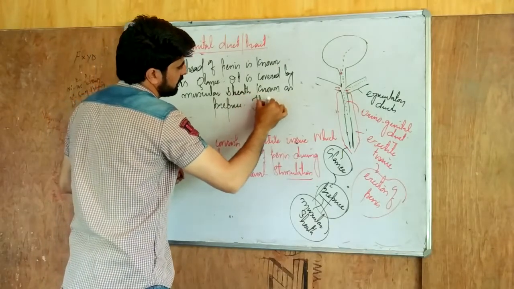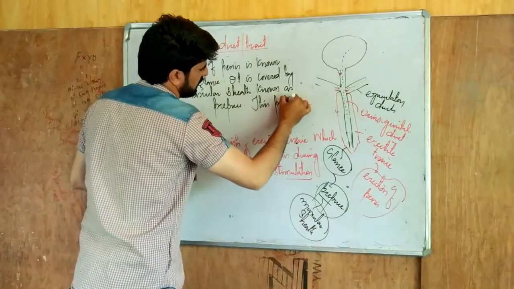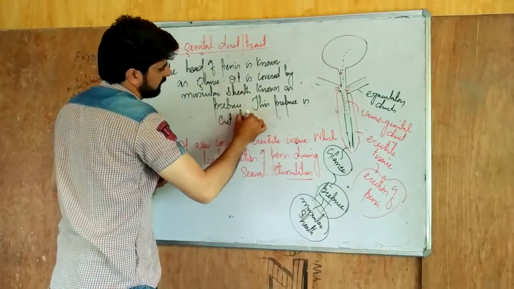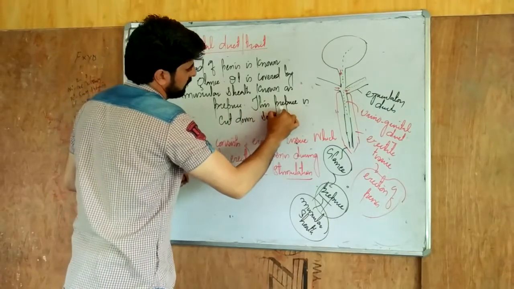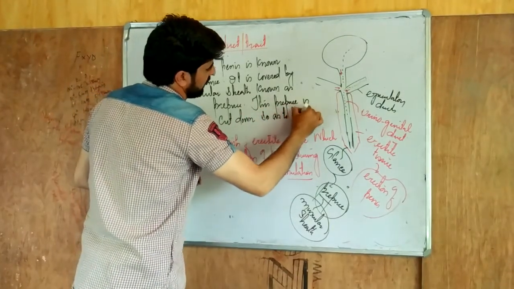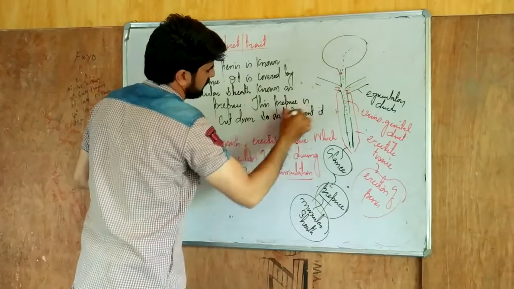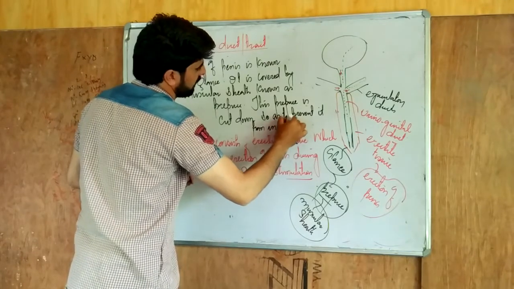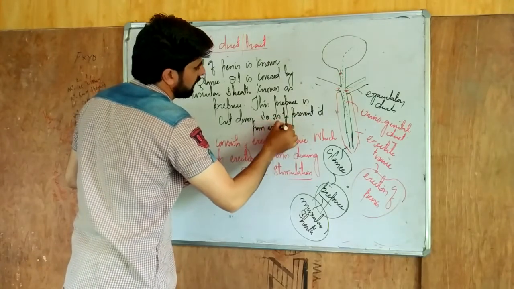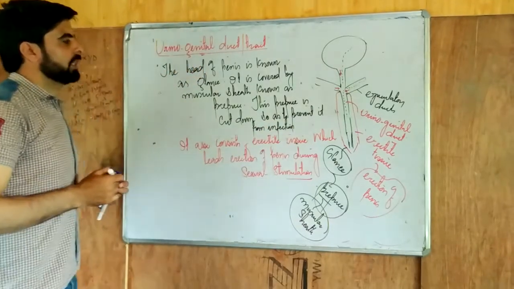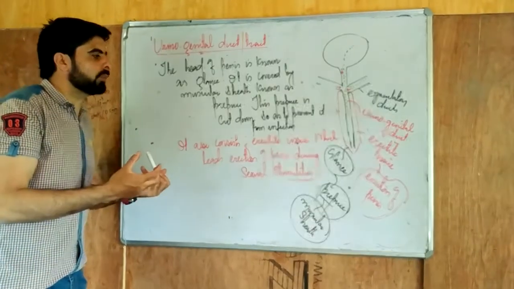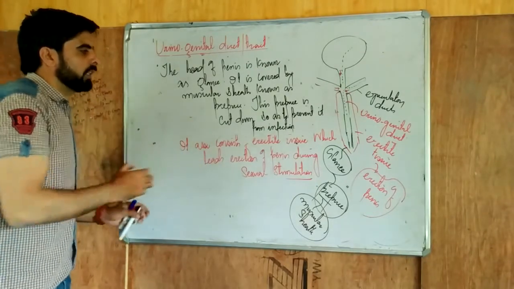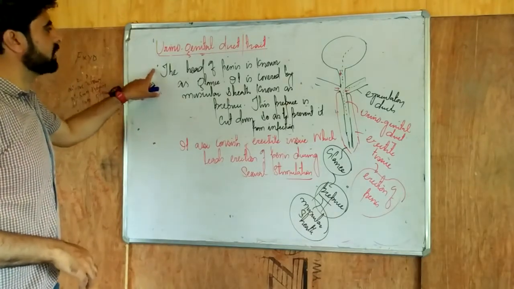This prepuce is cut down so as to prevent infection. The most important thing is that it should be cleaned with water so as to prevent the accumulation of waste there, the white matter, the secretion, which leads to infection of the penis. So this is about the penis.